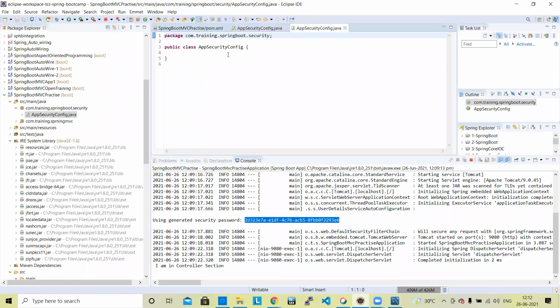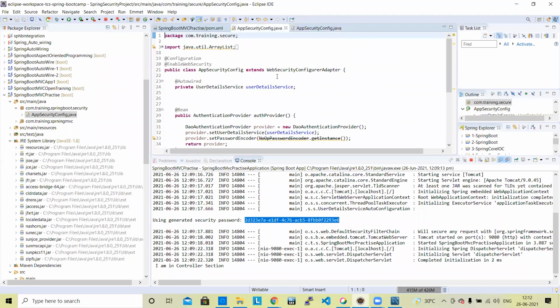So we are creating a Java class, and here we will use many inbuilt classes. What are the things we are doing? It is already done, but I am doing it step by step for your understanding.